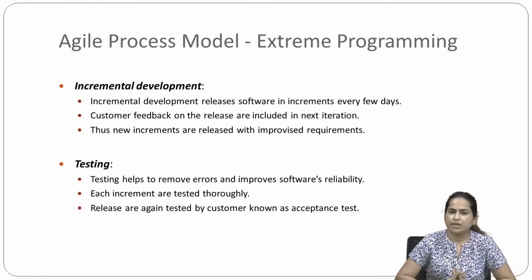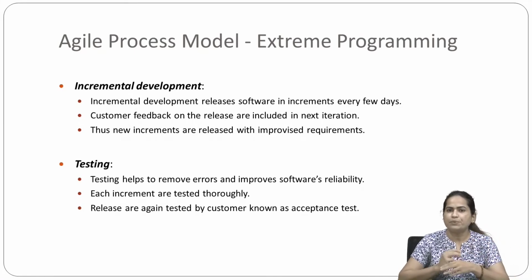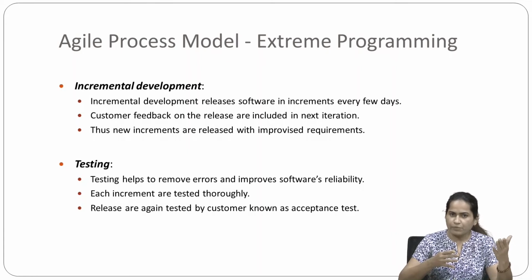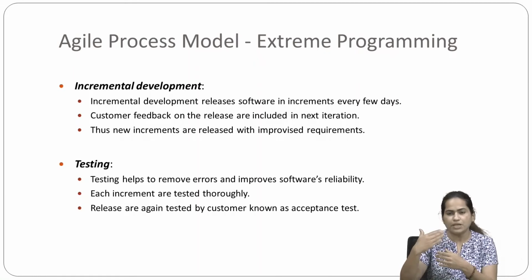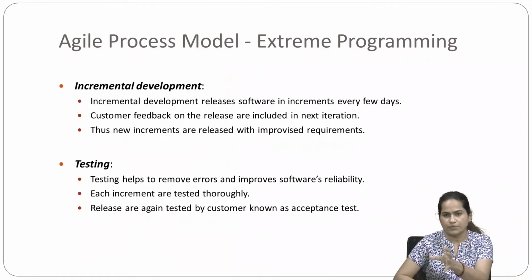Then after that we have incremental development. Incremental development releases software in increments every few days. Customer feedback on the release is included in the next iteration. The new increments are released with improved requirements. Incremental development means what? We said that we have a number of iterations, and at the end of each iteration we get one working software.